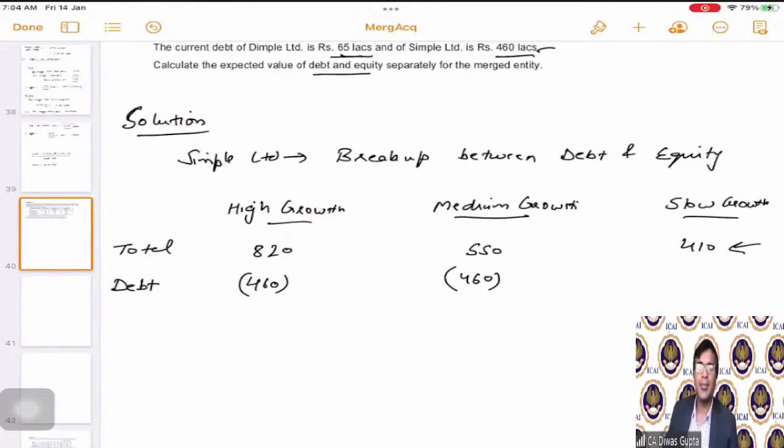So definitely we are not going to say that equity will become negative 50. Why? Because equity also has limited liability. That's why it is called a company. If there were no limited liability, then it would have been a sole proprietorship, correct? Since it is limited by the liability to the extent of the amount paid on the share capital, we cannot assume that equity will be negative. So in this case, debt only will have to be adjusted.